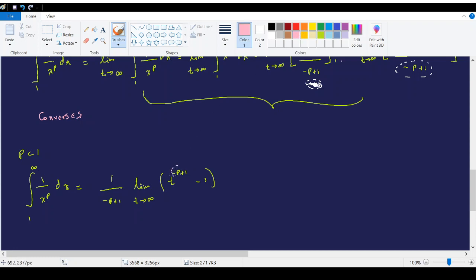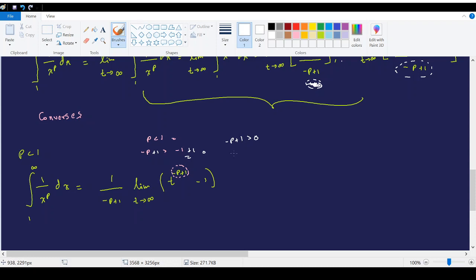Therefore, this number will be greater than 0, right? If you want to prove it in general, we have p less than 1. Therefore, by multiplying both sides by negative, we have negative p greater than negative 1, and by adding 1 to both sides, we have negative p plus 1 greater than 0. So this is a number which is greater than 0.